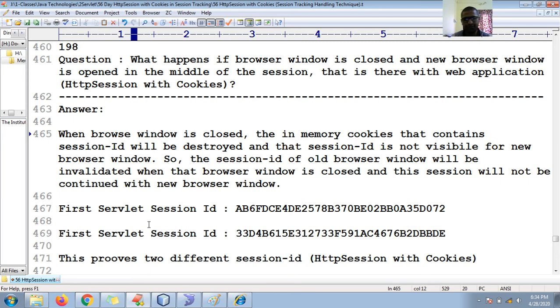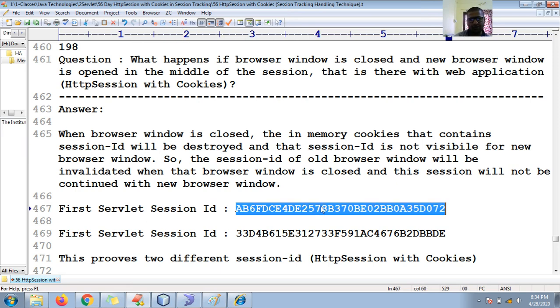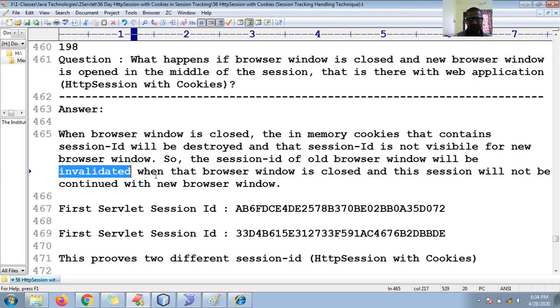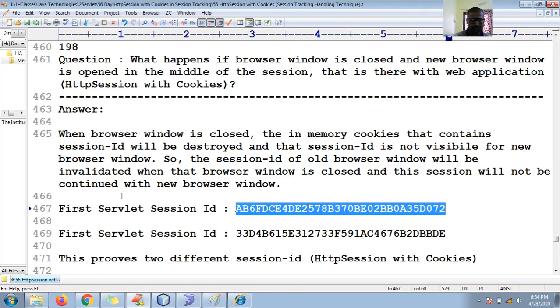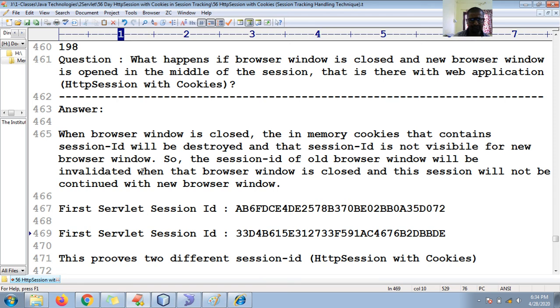When the browser window is closed, the in-memory cookies that contain the session ID will be destroyed. This session ID is destroyed earlier, and that session ID is not visible for the new browser window. So I close this and try to open a new one. The session ID of the old browser window will be invalidated. Closed means invalidated.